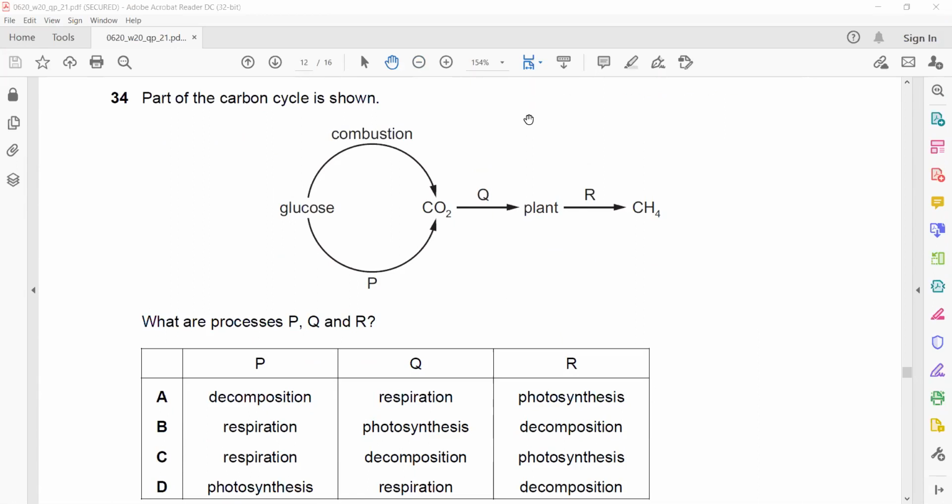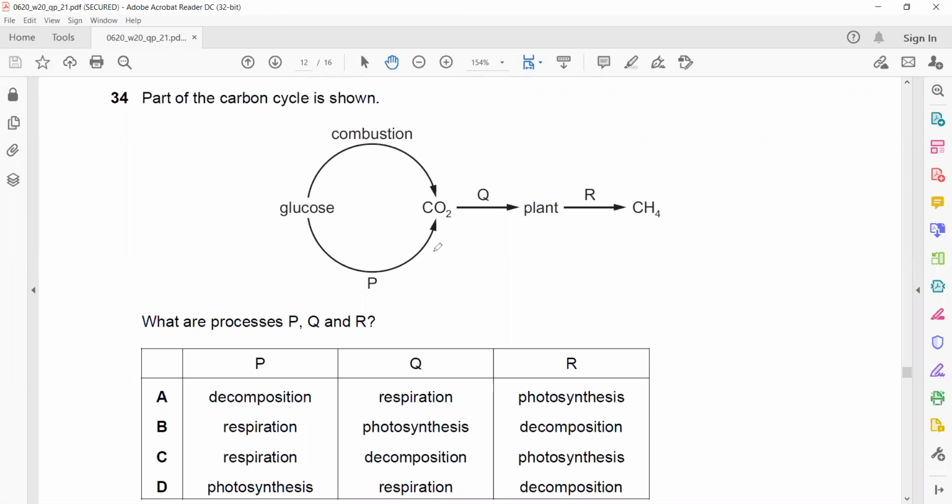Question 34. It is related to the carbon cycle. So how is glucose converted into carbon dioxide?